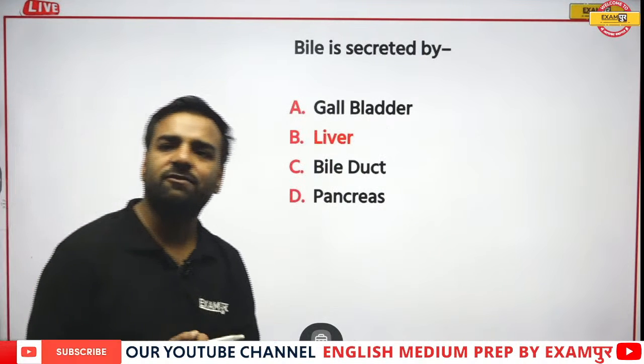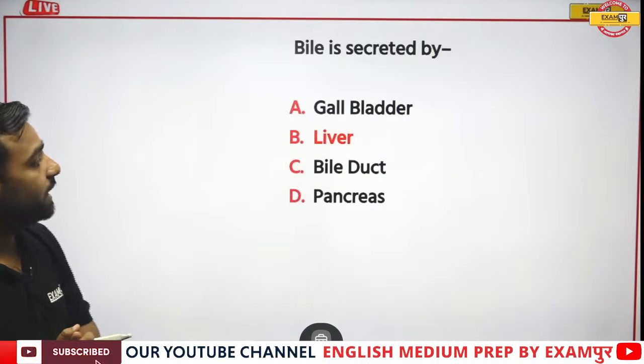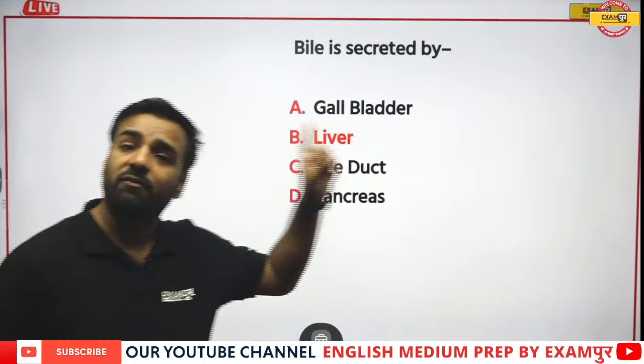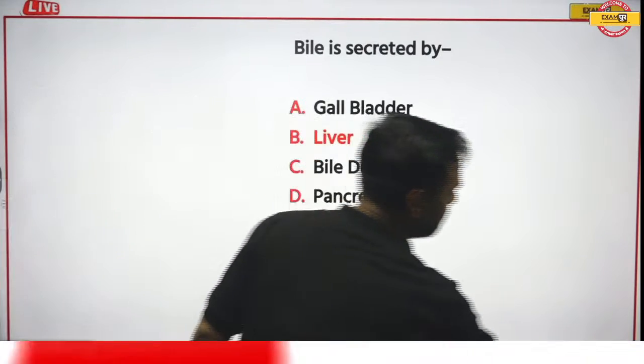So here HR is with B, Ilma is with liver, Sana is with B, Pintu is with A. Pintu, no. If we talk about storage only, then gallbladder will come. So you all are correct.